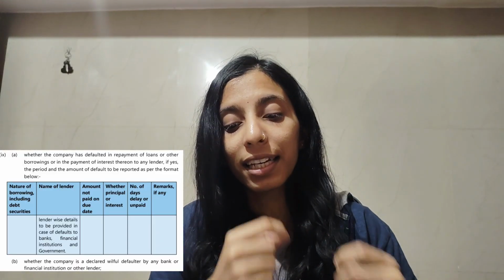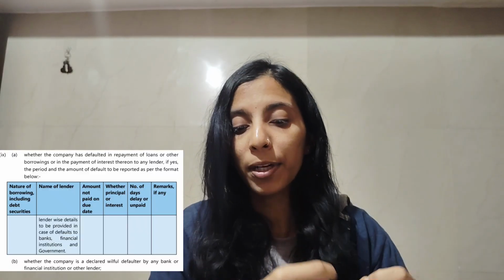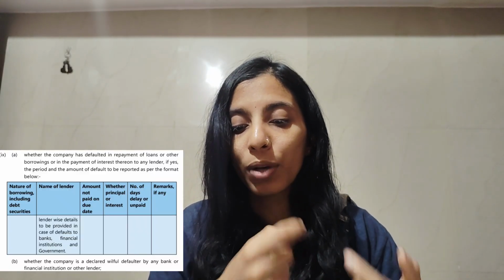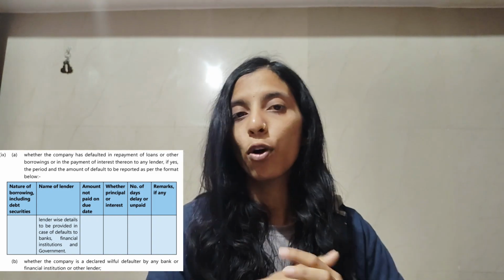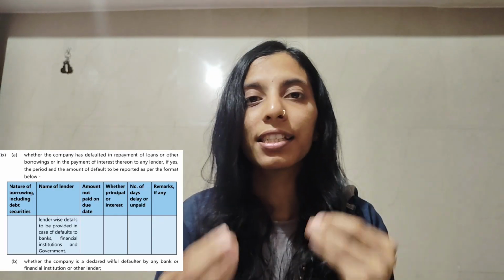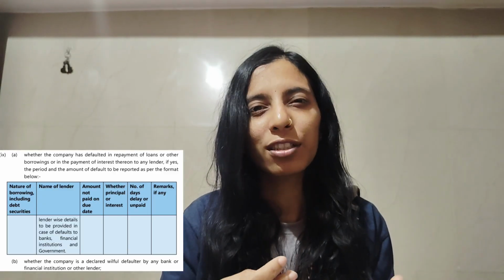The first one is whether the company has defaulted in repayment of loans or other borrowings, or in the payment of interest thereon, to any lender. If yes, the period and the amount of default are to be reported as per the format below. There is a format also. Before that, hear me out. Whether the company has defaulted means the company has not paid.